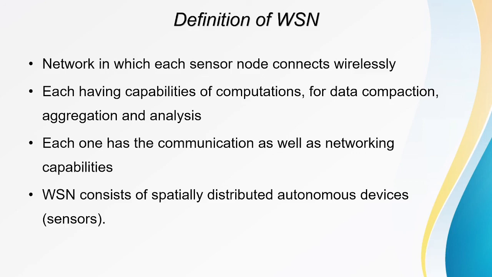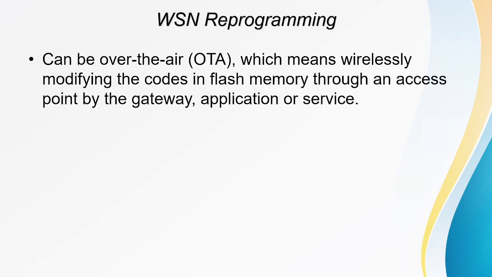So WSN consists of spatially distributed autonomous devices or sensors. WSN reprogramming can be done over the air, that is OTA, which means wirelessly modifying the code in flash memory through an access point by the gateway application or service.